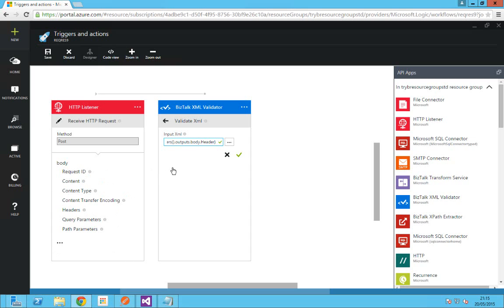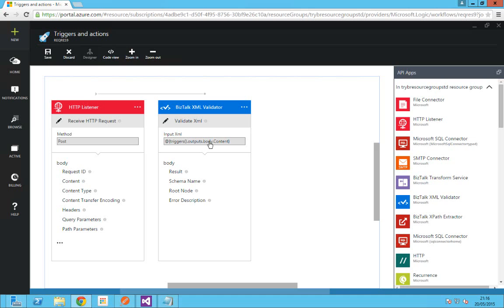In our example, since I want to provide an input XML which is going to be the content of what I've received through the HTTP listener, which is already there when I click on this button, click the content button and click OK. The green tick box. Again, this is the output structure for this BizTalk XML validator API app. So I've received a message. I'm validating the message using the XML validator, for which I've already given a schema while configuring the XML validator.